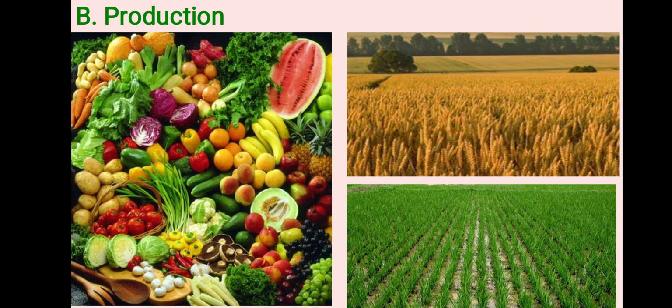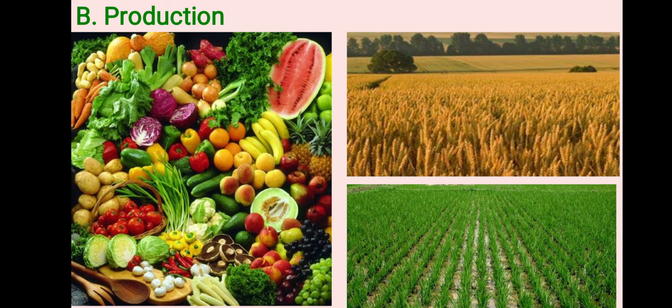For example, in Maharashtra we produce jowar, in Punjab wheat, in Andhra Pradesh rice, in the Konkan the production of mangoes is more, in Nagpur the production of oranges is more. It means the production of grains, fruits and flowers depends upon the soil.